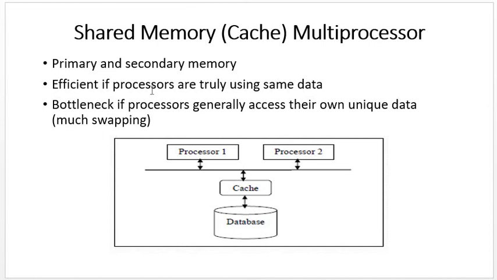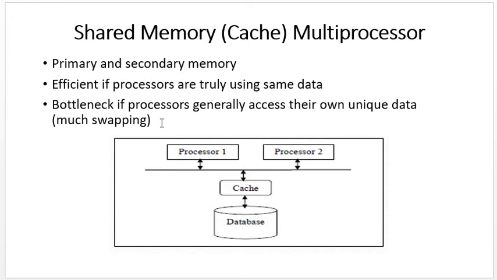It's efficient if processors are truly using the same data, but it will generate a bottleneck if processors generally access their own unique data, with much swapping. Here we have to understand the word bottleneck. As a simple example, consider a water bottle in which the bottle neck size is small compared to the other part of the bottle.